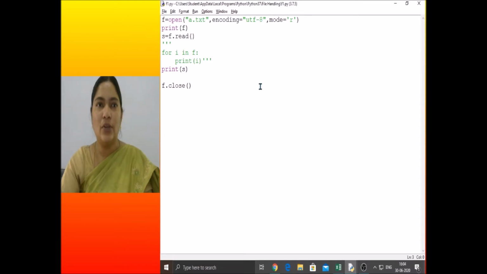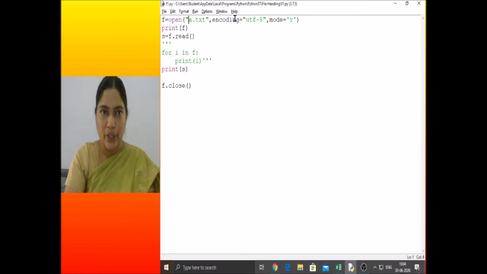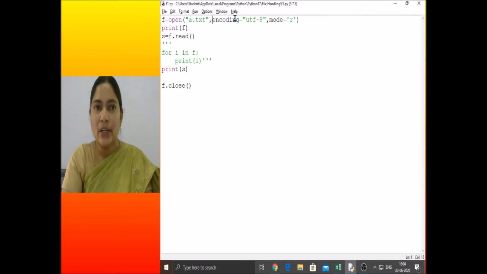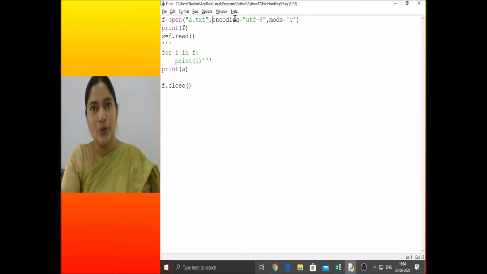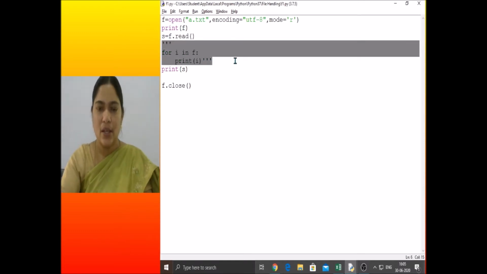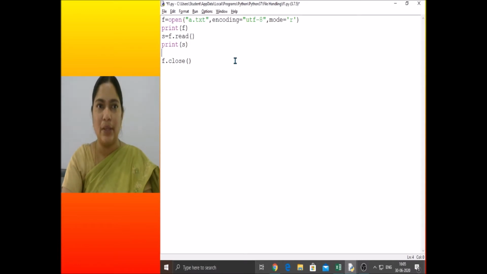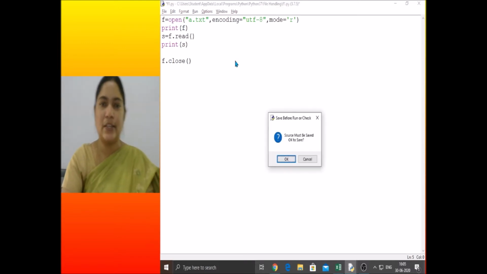Right. So now this is the content. I opened the file a.txt. But that file is not having ASCII or ANSI characters, it is having UTF-8 characters. So I am giving encoding is equal to UTF-8. And in which mode are we opening? Read mode. Right. Now let me print F, to see whether the file object is created successfully. Then let me read from the file using the read method, print the content that we have read from the file, and finally close the file. So let us execute and see.